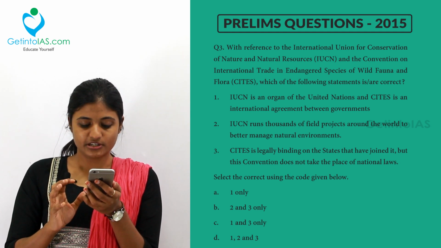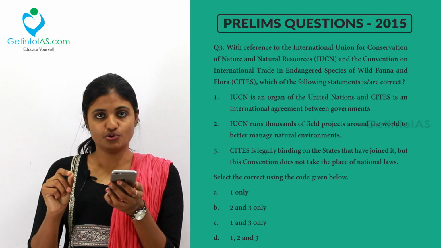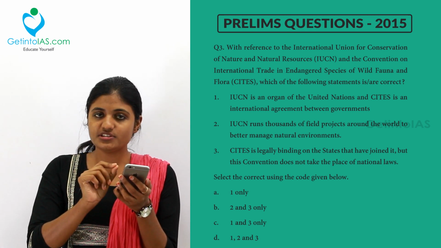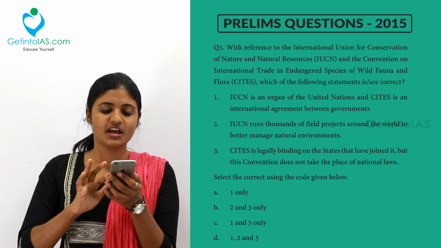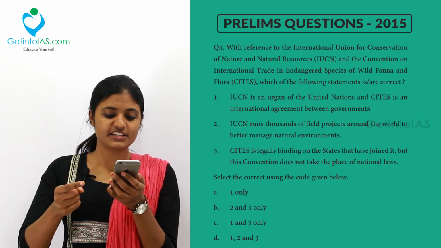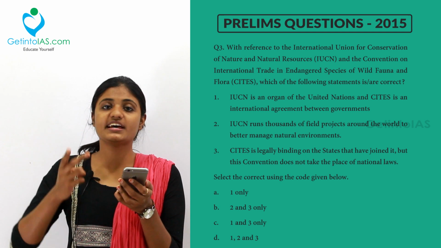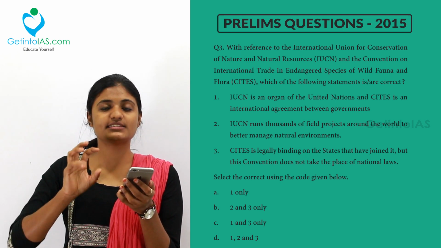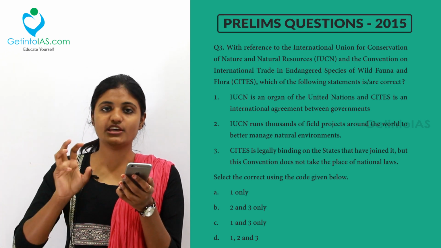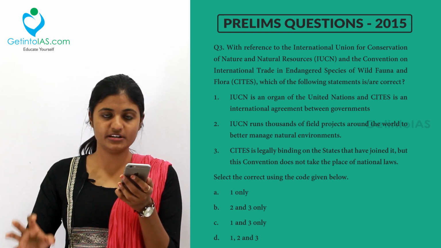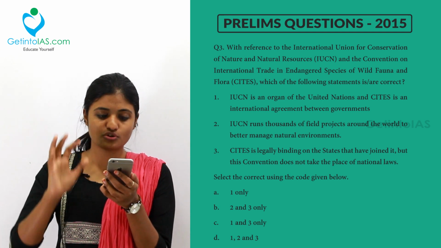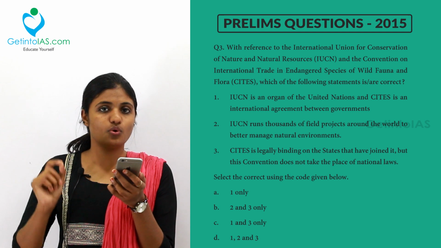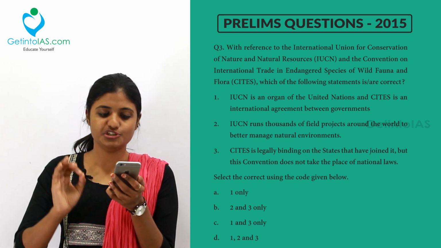So coming to the explanation, IUCN is an NGO. We already dealt that TRAFFIC is an NGO. In the same way, IUCN is also an NGO. But CITES is an international agreement between governments. That is, it is an intergovernmental agreement or multilateral treaty. So CITES is based on governments, but IUCN is an NGO and not government based. So the first option is wrong because they have told IUCN is an organ of the United Nations. No, it's not government based, it is an NGO.